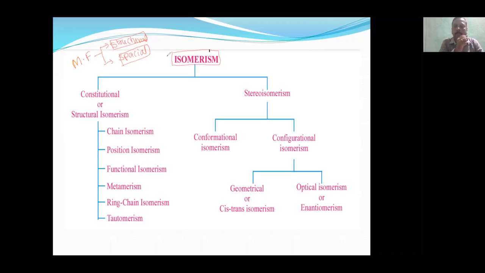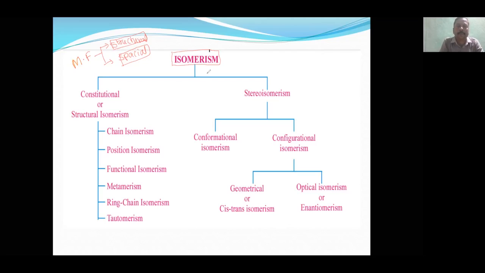Isomerism is a property; isomers are compounds. More than one compound will have a common molecular formula, but something will be different. Either the structure will be different, or even if the structure is the same, the arrangement in three-dimensional space can be different.